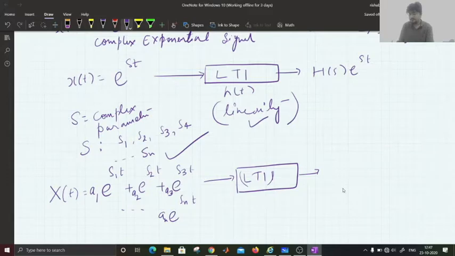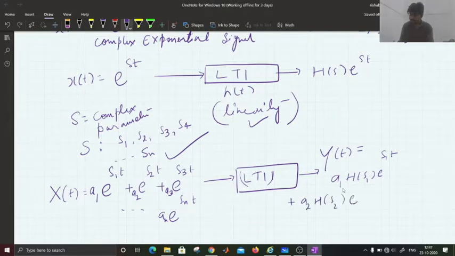The output that we will observe here will be a1 H of s1 into e to the power s1 t, plus a2 H of s2 into e to the power s2 t, and so on for the number of input signals.